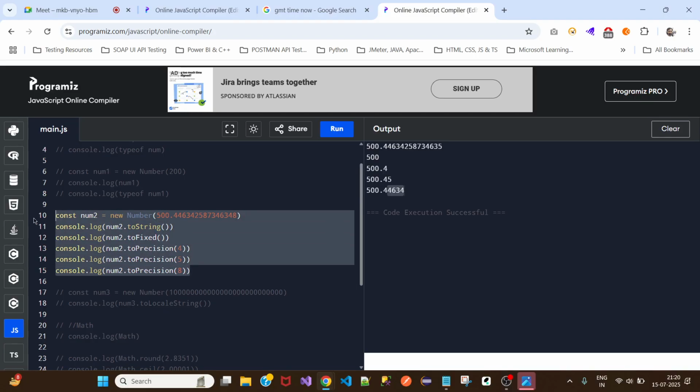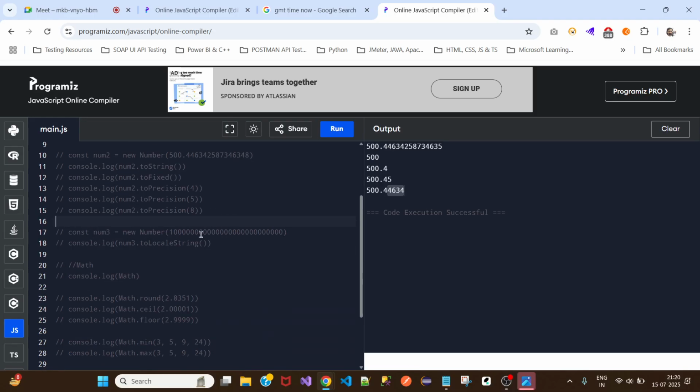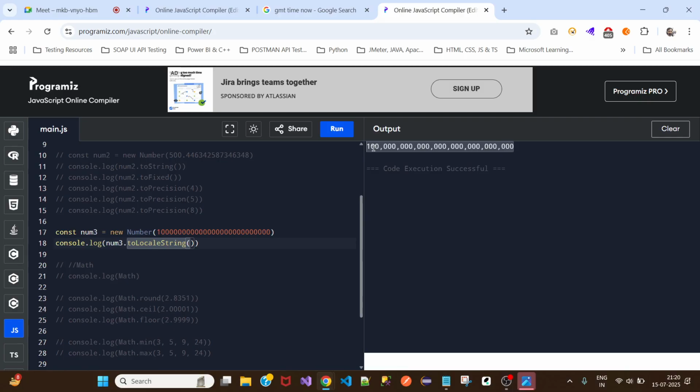Yes, Ashish. Okay, great. Now let's say we have such a big number and it's really hard to read. So to make it a readable format, we use toLocaleString. When we use this, see, this is how it converts. And this is an English system, not the Indian system.